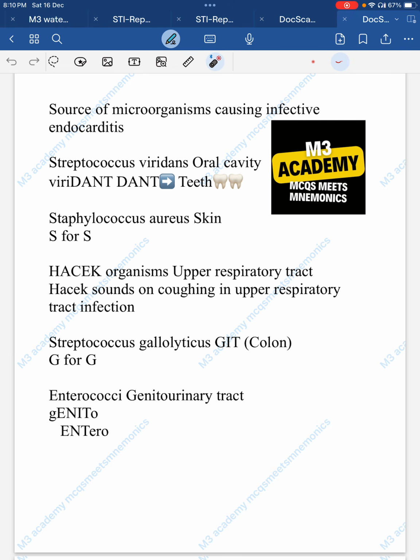Now Streptococcus gallolyticus, G for GIT means colon. And enterococci, as we know, genitourinary contains EN, so EN for enterococci.